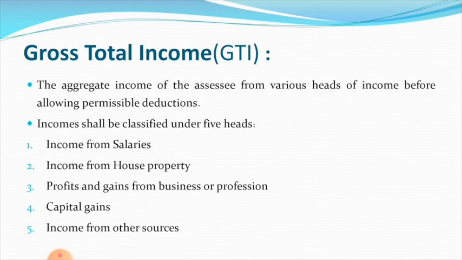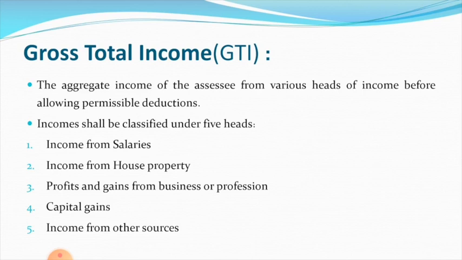Let us first know what is gross total income. Gross total income is the aggregate income of the SSE from various heads of income before allowing permissible deductions. The gross total income of an SSE can be calculated by adding income from various heads.